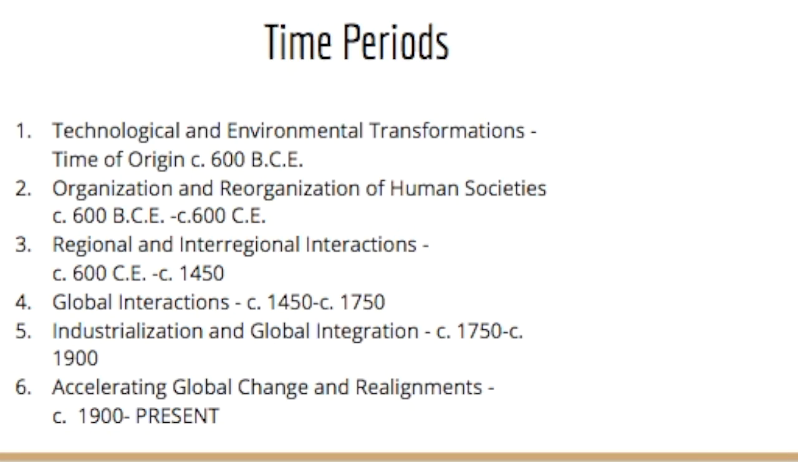Our fourth time period is global interactions, which is from Common Era 1450 to 1750. Our fifth time period is industrialization and global integration, which is from 1750 to 1900. And finally, our last time period is accelerating global change and realignments, which is from 1900 to present day.